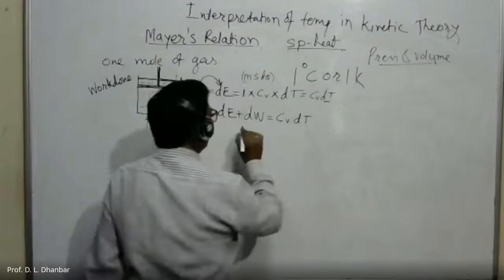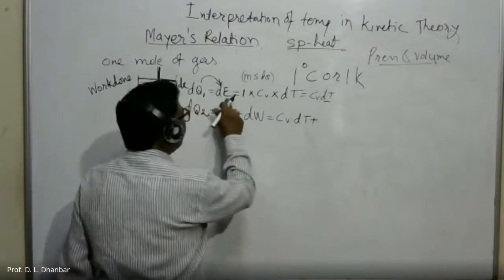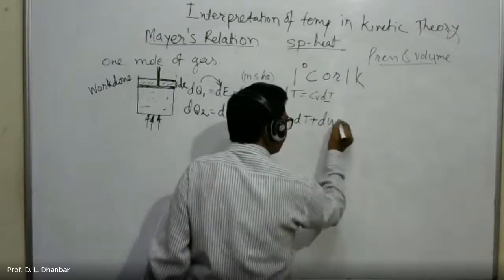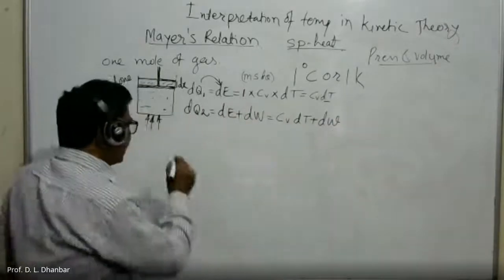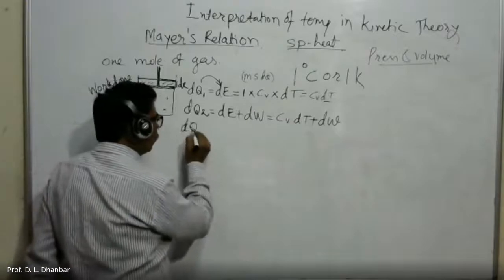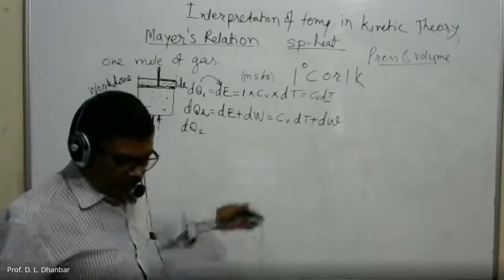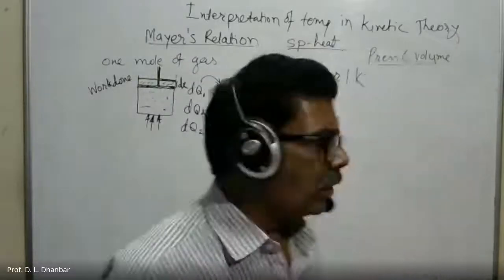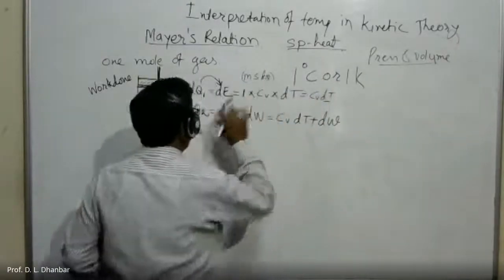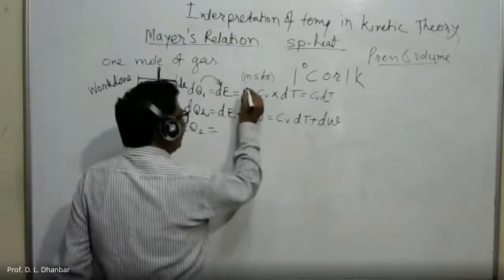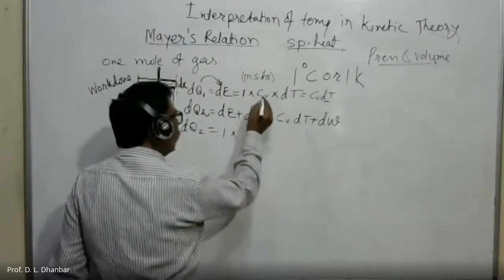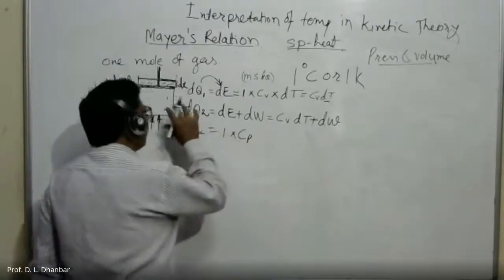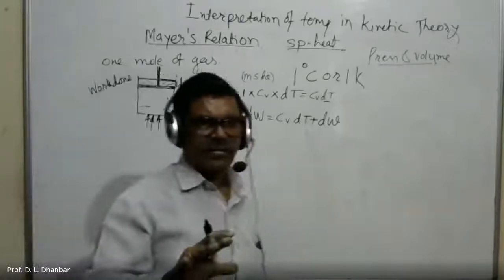Okay, dU plus dE is equal to CvdT plus dW. Keep it as it is. But dQ2, this dQ2 is the heat energy imparted to the gas, and it is equal to, again by using the same formula, what you will get? Mass into specific heat. This is the specific heat at constant pressure. This is the pressure of the gas, it remains constant.